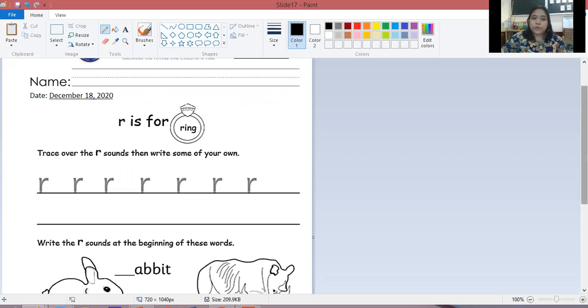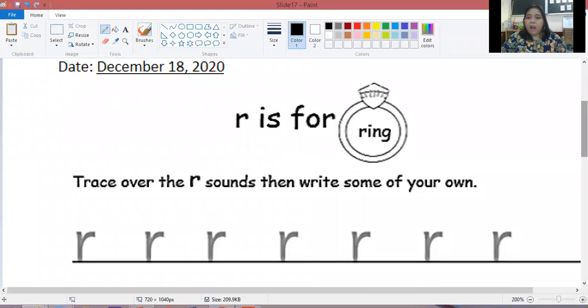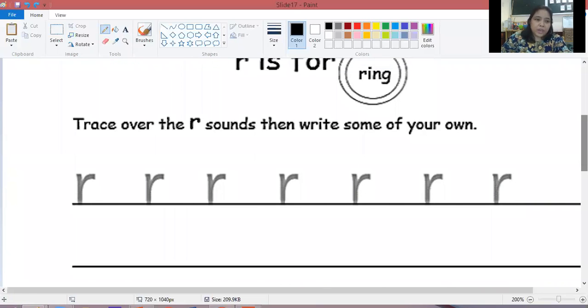On the first page of your homework, there is the letter R, and the R sound is like that in a ring. Everyone follow teacher. Er, ring. One more time. Er, ring. Okay, so now after that, you have to use your pencils to trace the small letter R here. Make a short standing line and then go back up, make a short rainbow.